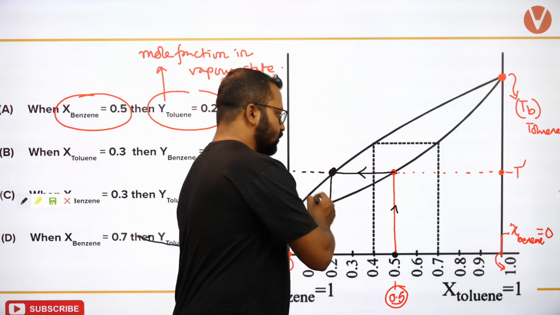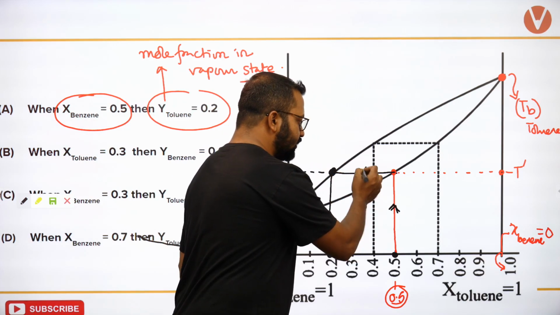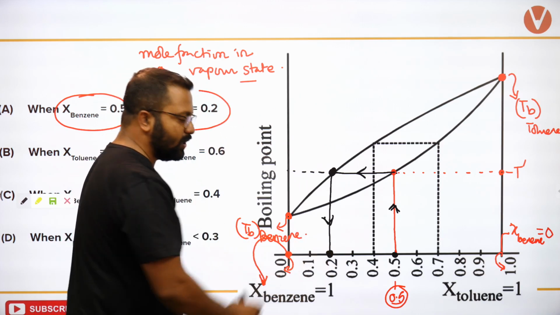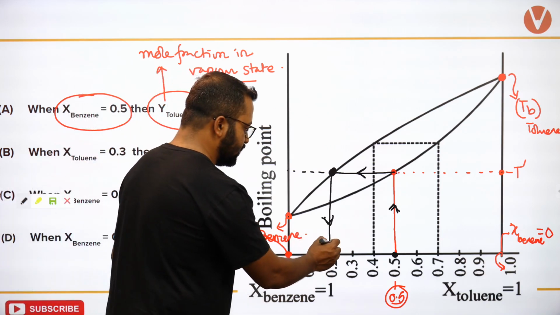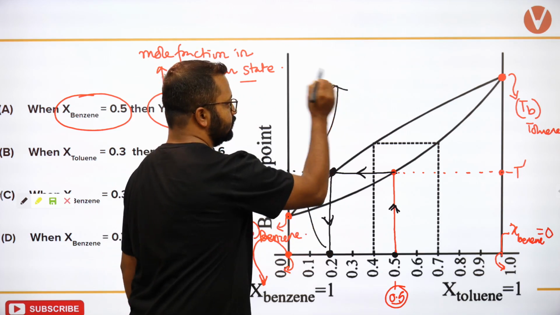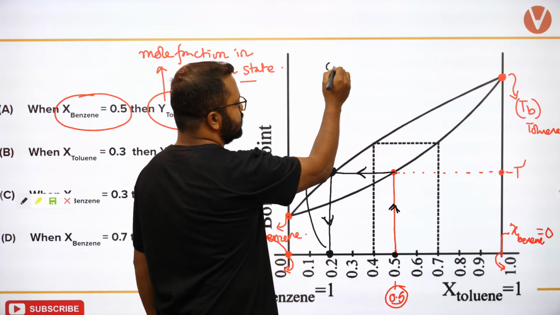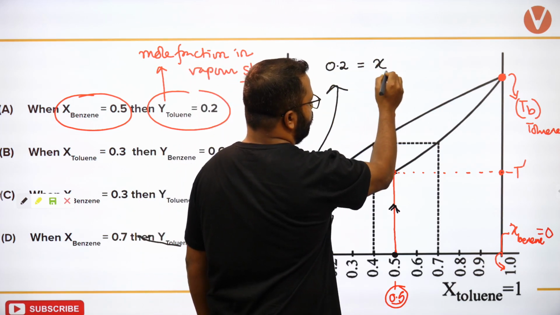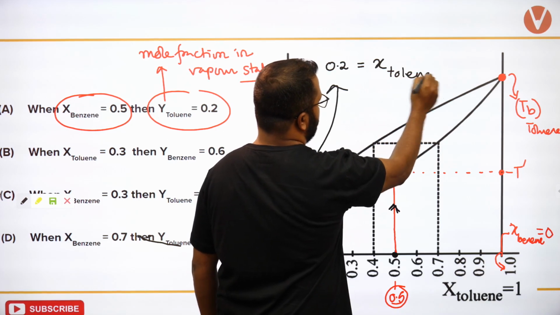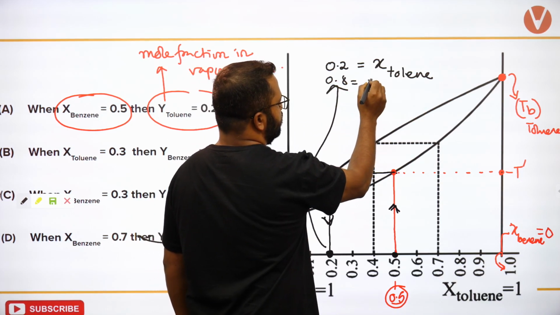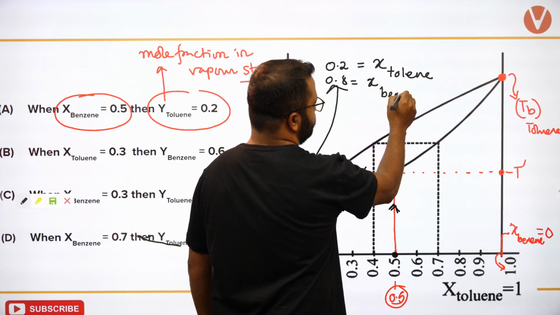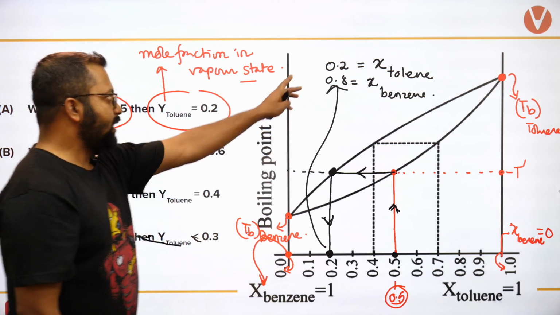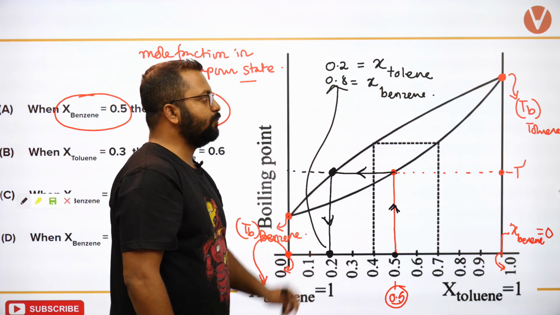Okay, so boiling, condensation. When condensation takes place, can you tell me what is the composition? The composition over here is 0.2 for the mole fraction of toluene and 0.8 for the mole fraction of benzene. Can I say this? 0.2 mole fraction of toluene and 0.8 mole fraction of benzene.